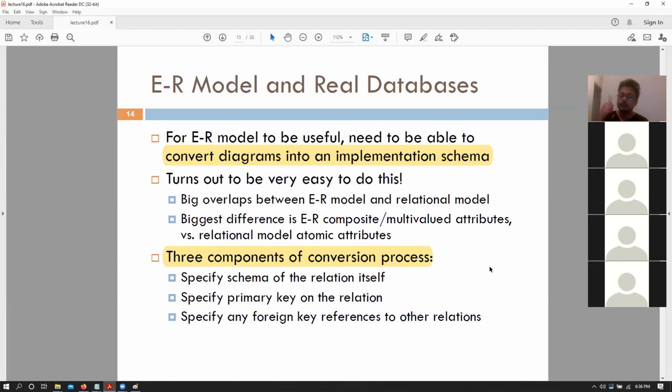And the other thing is we need to specify any foreign keys that would be related to multiple schemas in case they are related to each other, right? So we need to make sure that these three things are taken care of. Converting an ER diagram into a schema, adding their corresponding primary keys, and then finally relating multiple entities or multiple schemas together in terms of their foreign keys. That is all of the things that we need to do in order to convert an ER diagram into its corresponding definition language, right? SQL definition language.